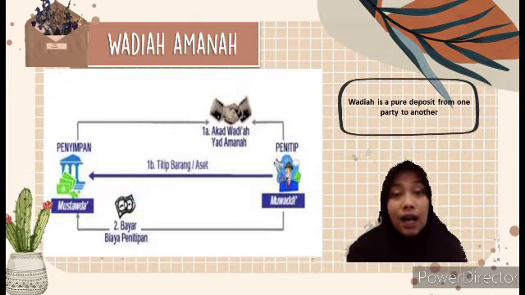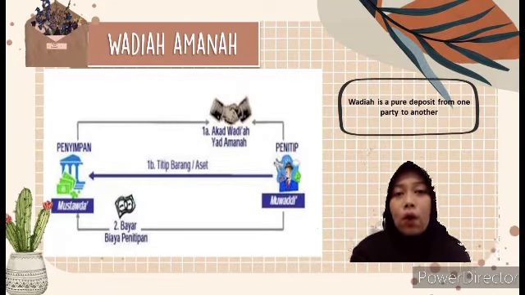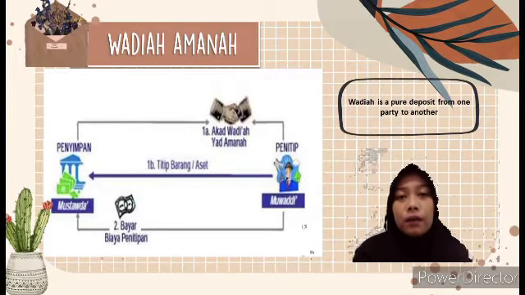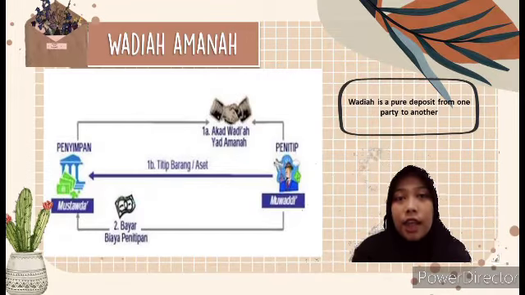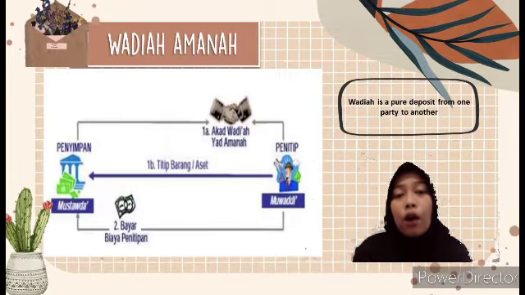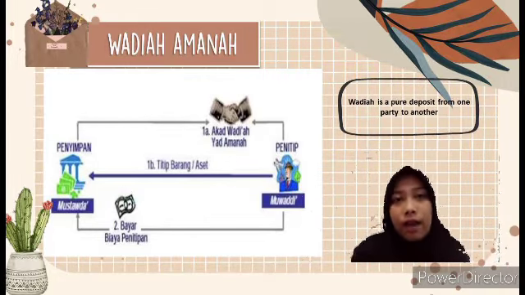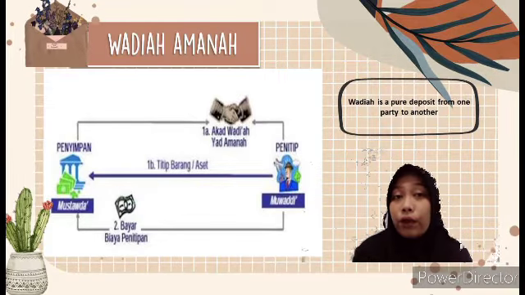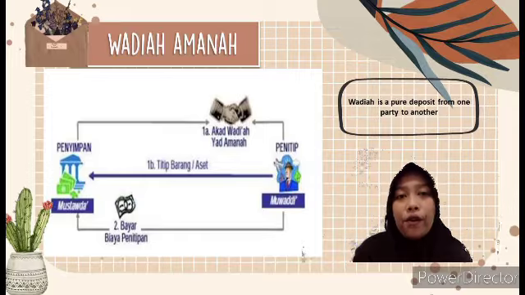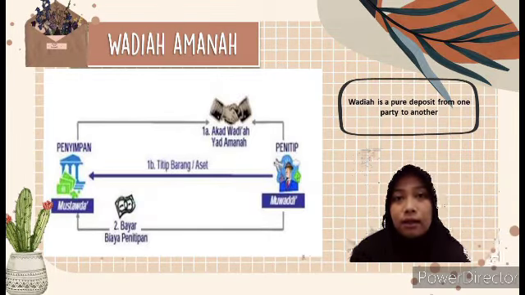And then Wadiah. Wadiah is a pure deposit from one party to another. Wadiah contracts are divided into two types, namely Wadiah Amanah and Wadiah Damanah. The explanation regarding the flow of the first, the Wadiah Amanah contract, is that the depositor or muwaddi performs a Wadiah Amanah contract with the interested party or mustauda. Then the depositor will give the goods to be deposited. However, as a service for storage, the custodian charges a price. This usually happens in Islamic banks on safe deposit box products.